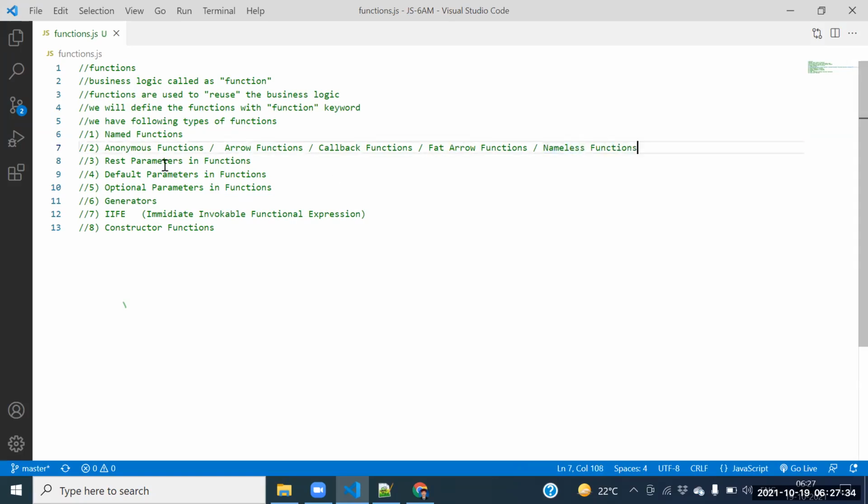Sandeep, what is the third type of functions? Rest parameters in functions. What is the fourth type of function? Default parameters in functions. What is the fifth type of function? Optional parameters in functions.